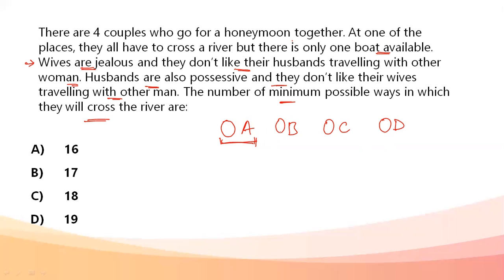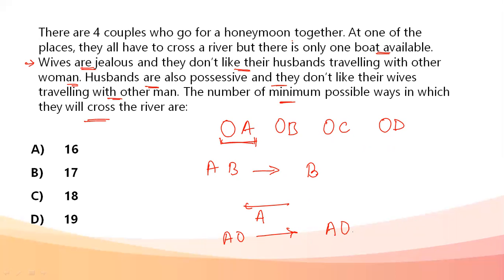So first, let's say both the husbands, husband A and husband B, go to the other side. Okay. So A and B are going to the other side. No violation. It is not said that two husbands cannot travel together. Now B stays on the other side and A comes back. Now, when A comes back, A takes his wife with him to the other side.